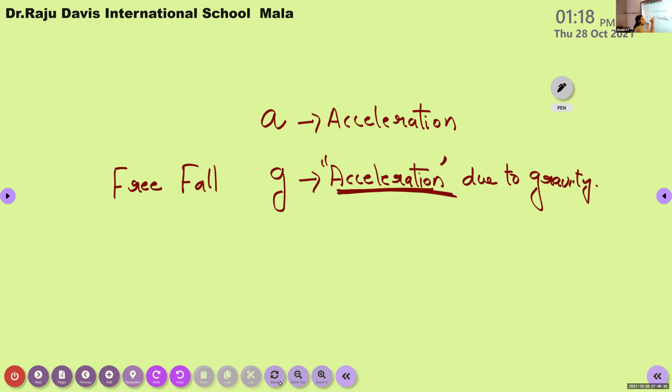That is why, instead of representing it with a, we represent it with the small letter g. Then can you guess the SI unit? Meter per second square, because acceleration due to gravity is the acceleration itself.